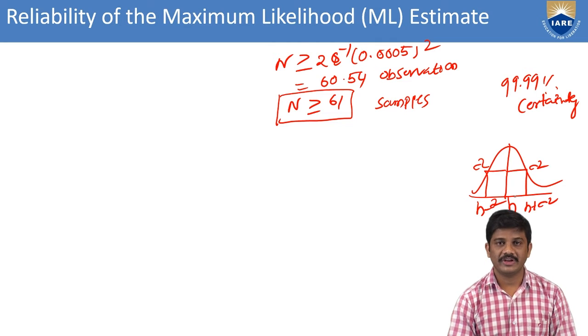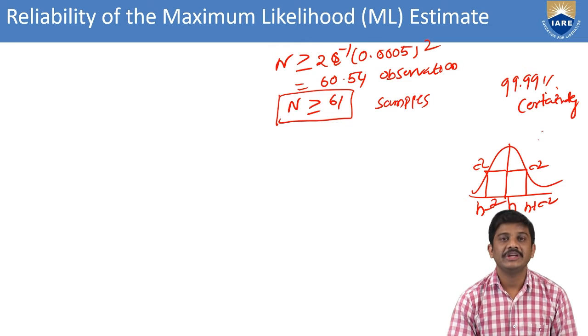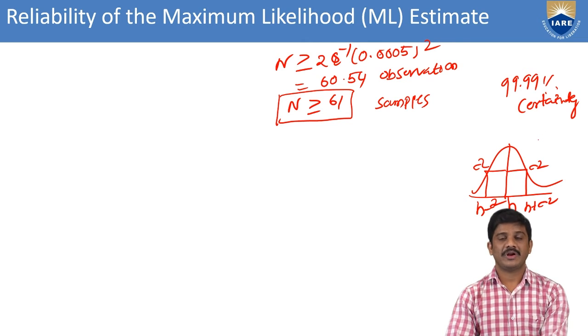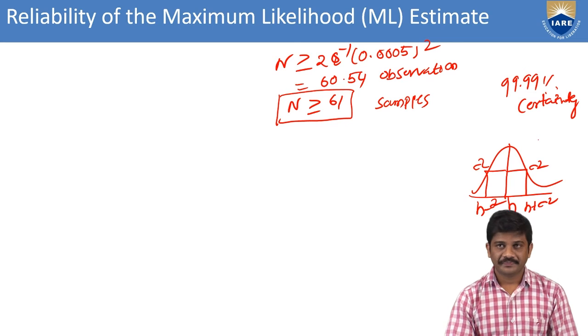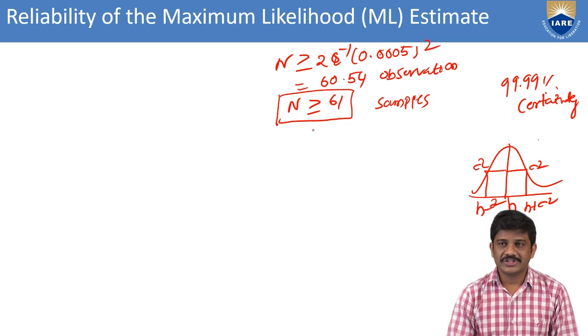Considering a 99% reliability for the maximum likelihood function, the number of samples is n greater than or equal to 61 samples.